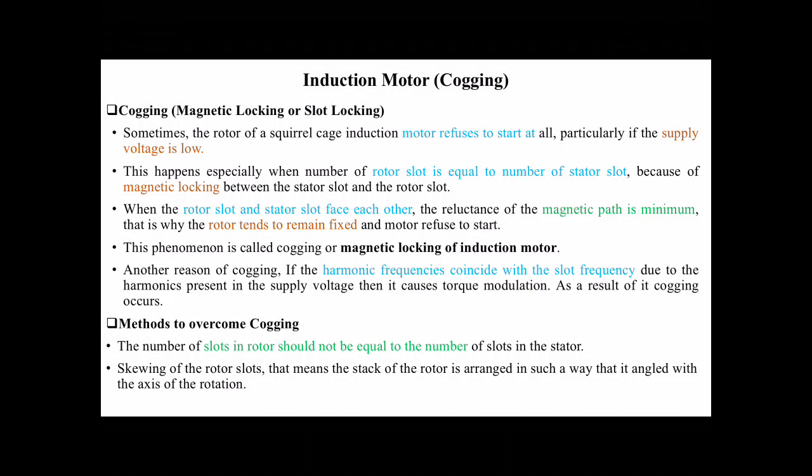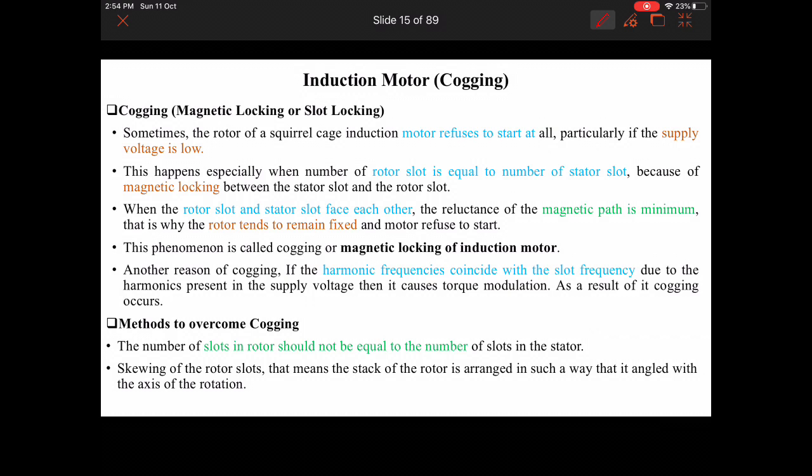Another reason for cogging is if the harmonic frequencies coincide with the slot frequency due to the harmonics present in the supply voltage, then it causes torque modulation. As a result of it, cogging occurs. Methods to overcome cogging: the number of slots in the rotor should not be equal to the number of slots in the stator. Skewing of the rotor slots.